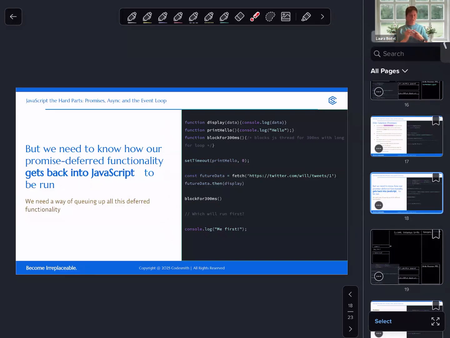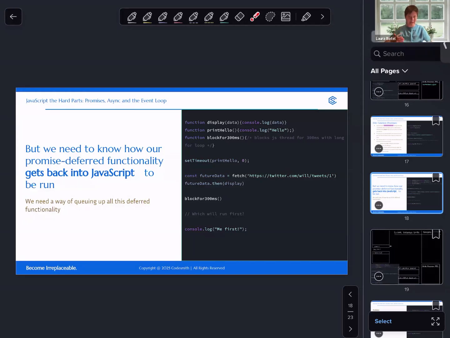So we know that the event loop is checking, is the call stack empty? Has all of our synchronous code run? Where does it check next? The next place it checks is, is the microtask queue empty? And then only if the microtask queue is empty will it push functionality from the callback queue to the call stack. So we've added some additional checks for the event loop. The event loop is very busy. It's checking quite a few things.